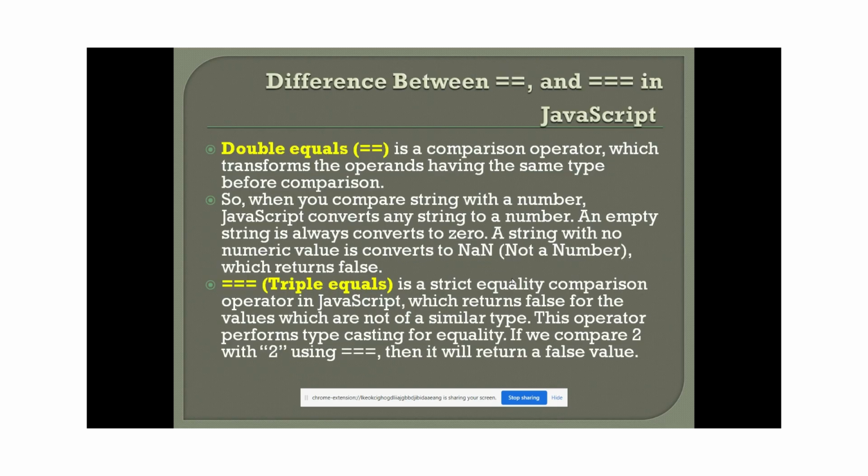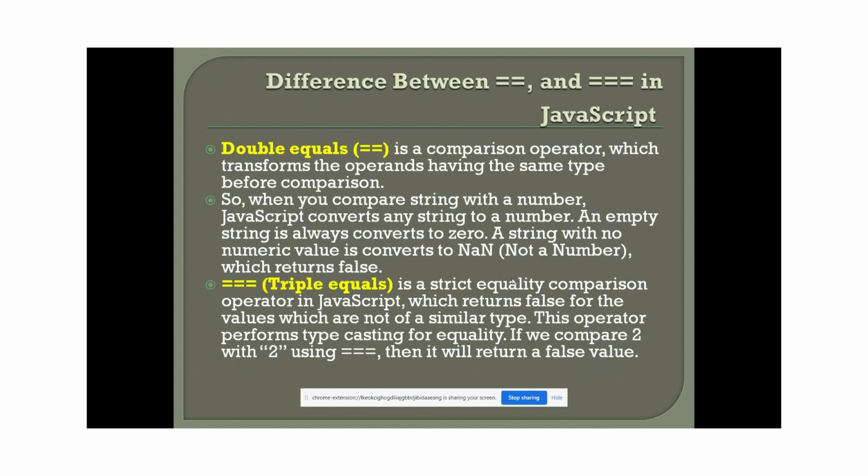So, moving to the next topic, the difference between double equals and triple equals. In JavaScript we see in a lot of places that we compare data using double equals and triple equals. Double equals compares the content: it tries to convert the string to a number and compare the data content, and if it matches it returns true, otherwise false.